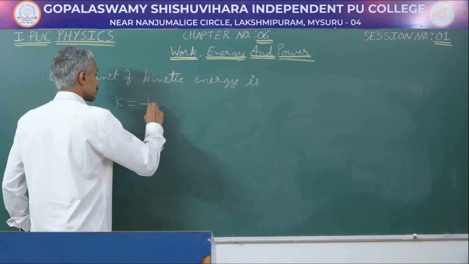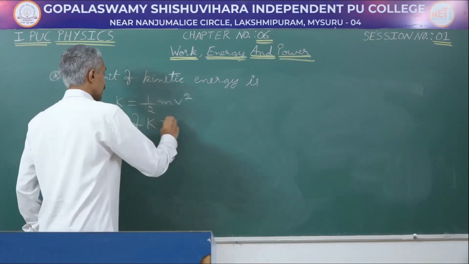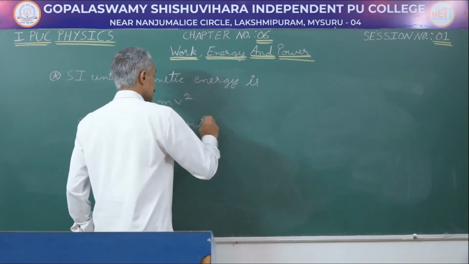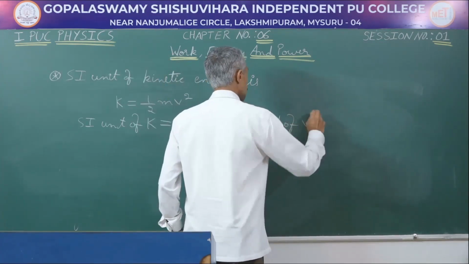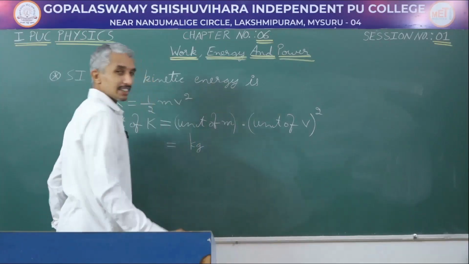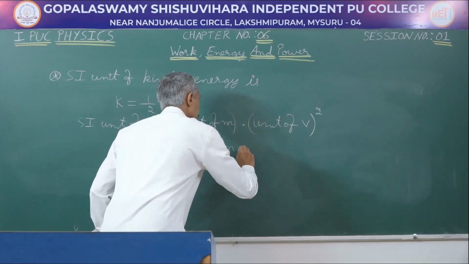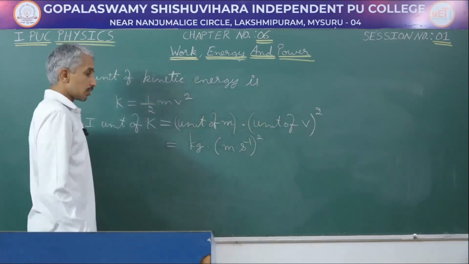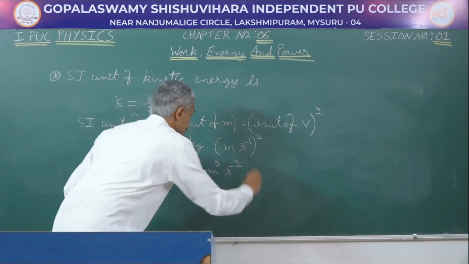So, kinetic energy is half m v square. Therefore, the SI unit of kinetic energy is going to be, a number has no unit, so it is going to be the unit of mass into the unit of velocity square. The unit of mass is kg, and the unit of velocity is meter per second, and whole square of it. This will give us kg meter square per second square.